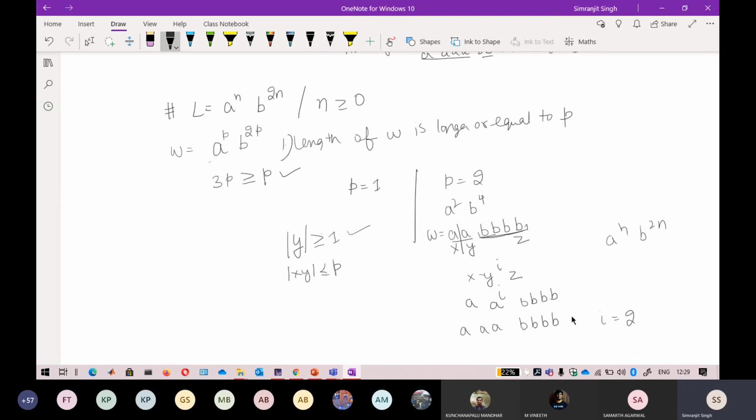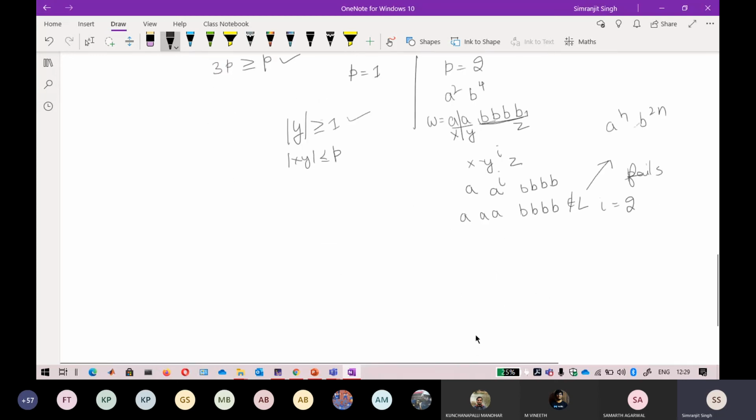So can you derive this string? I don't think you can derive this string. 3 a's and 4 b's cannot be derived by this language. You can directly say that if one string does not belong to the language, then the pumping test fails, and this language is not regular. Again, you can try other strings; another string, it can be true or it cannot be true.